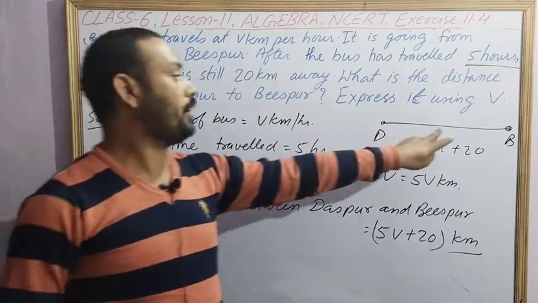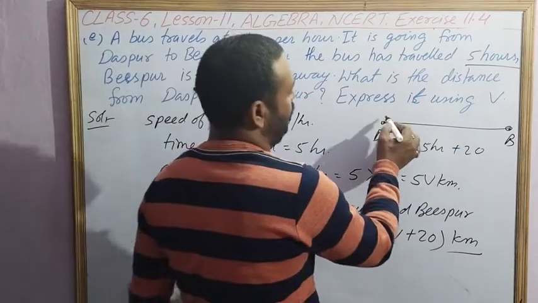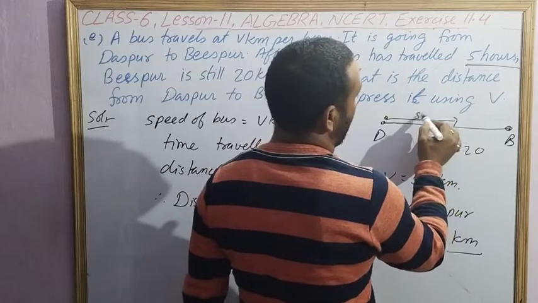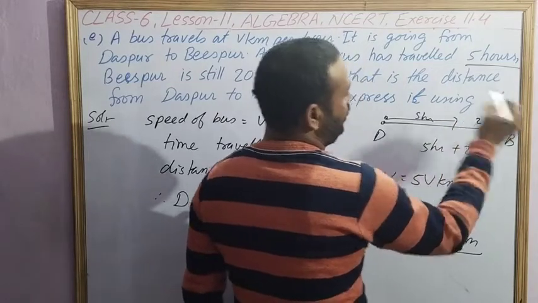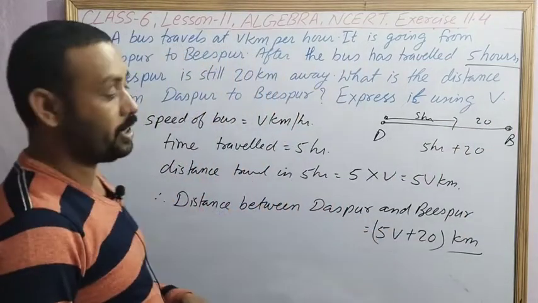So 20 kilometer is remaining, so we will add 20 kilometer.